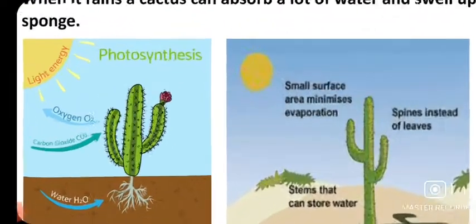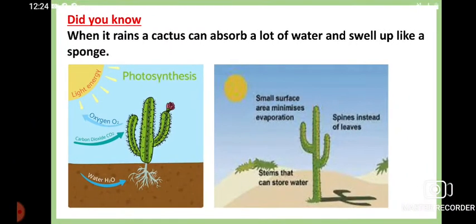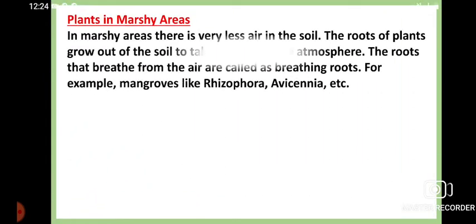Here we can see oxygen being liberated as a byproduct of photosynthesis, and carbon dioxide being absorbed. Water can be taken by these roots. They can carry out photosynthesis, and when it rains, a cactus can absorb a lot of water and swell up like a sponge.